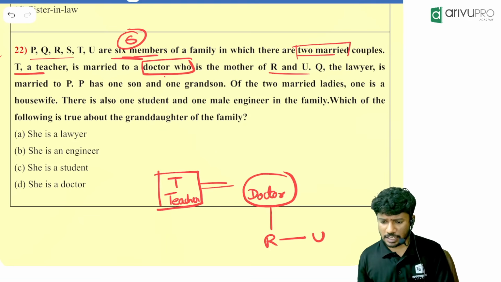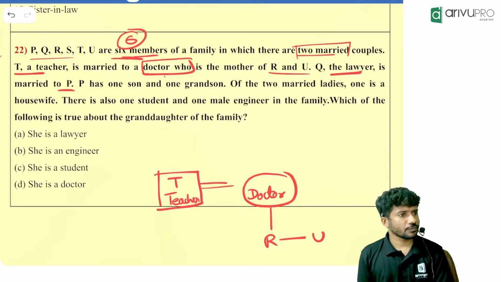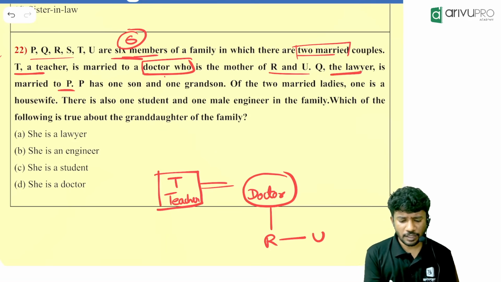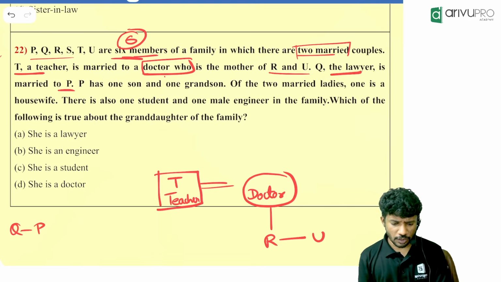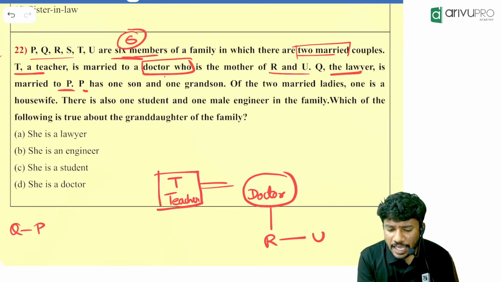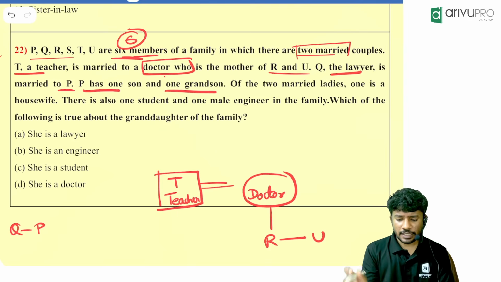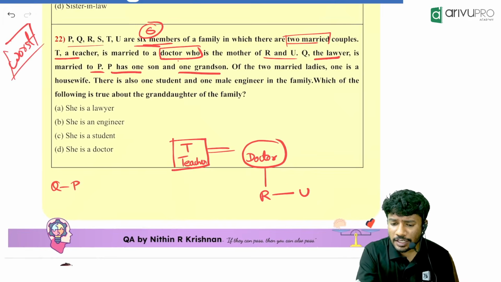Then Q the lawyer is married to P. That is given. Q and P are married to each other. Now P has one son and one grandson.